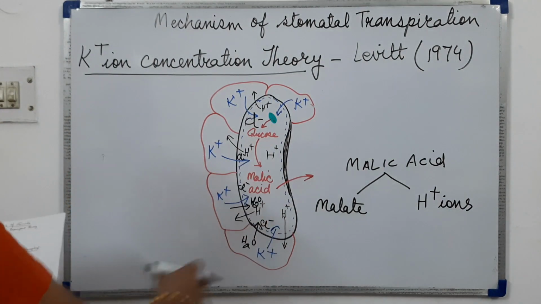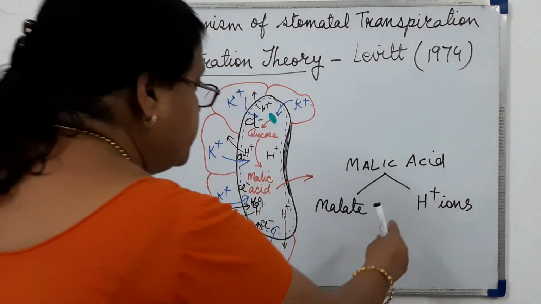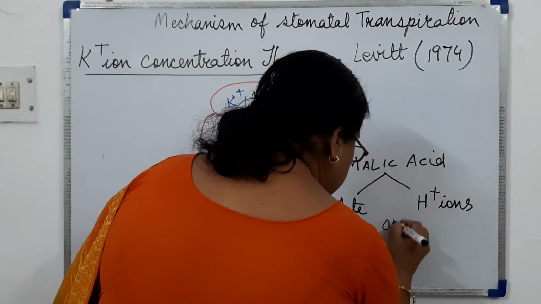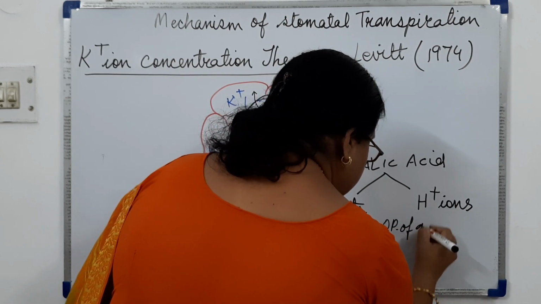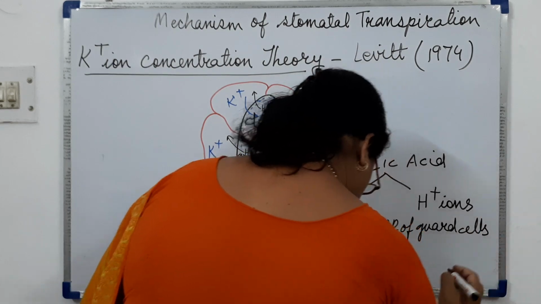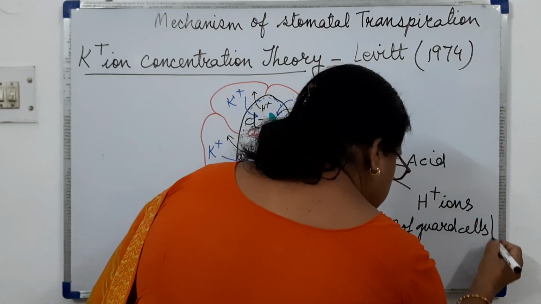So this I am writing here. Due to the hydrogen ions, the osmotic potential of guard cells increases.